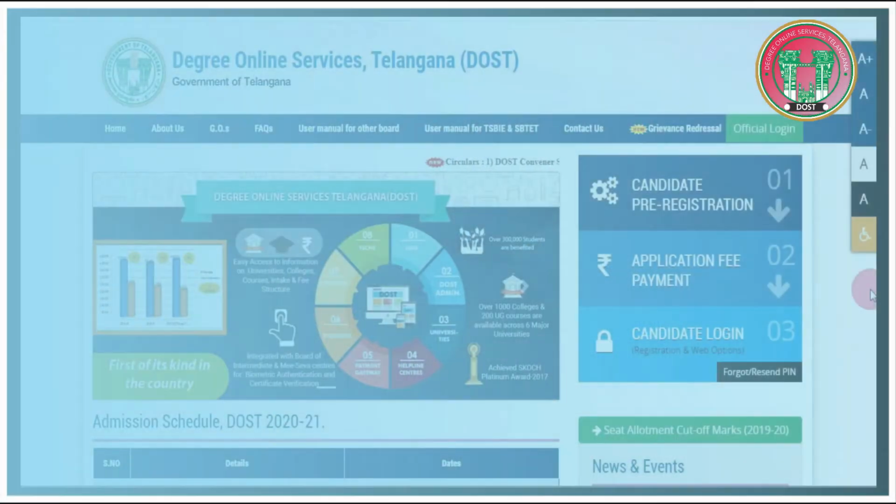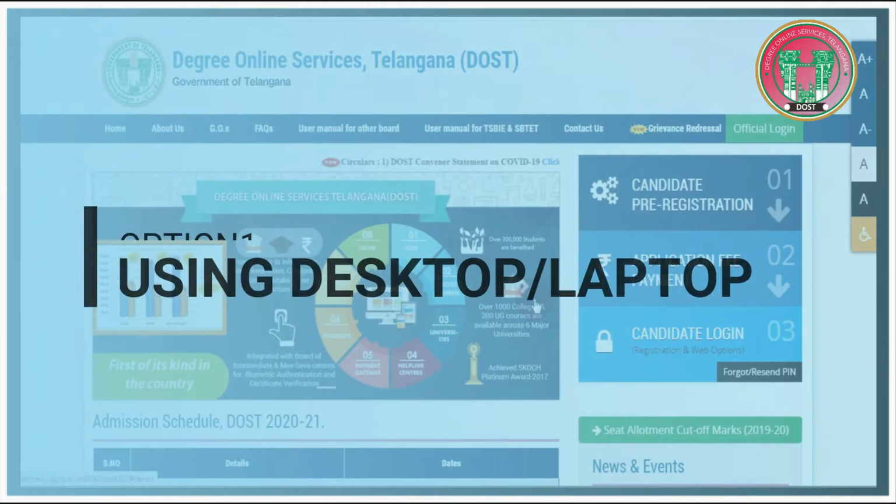So in this process, let's look at the three important steps: the pre-registration, the registration fee payment, and application form filling. So for the pre-registration process, let's look at the three different options that are available. The candidate pre-registration process can be performed using three different methods. The first one, using your laptop or desktop.